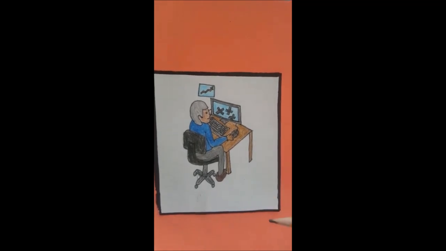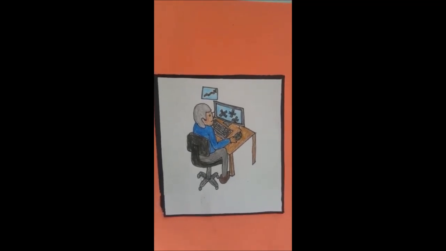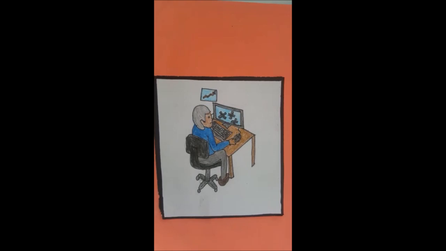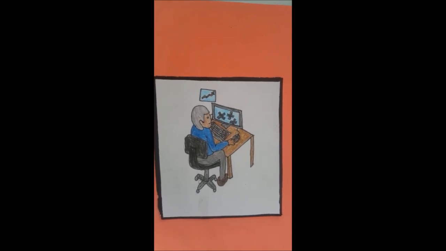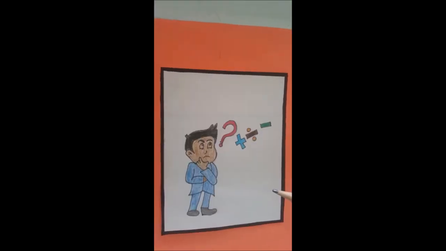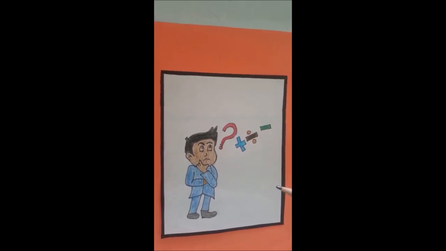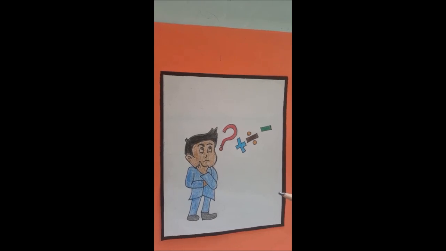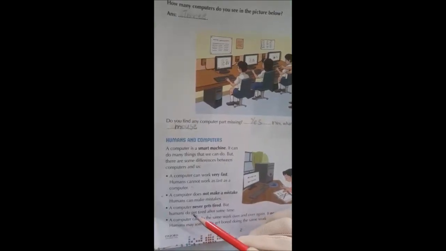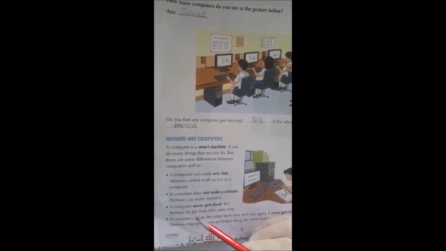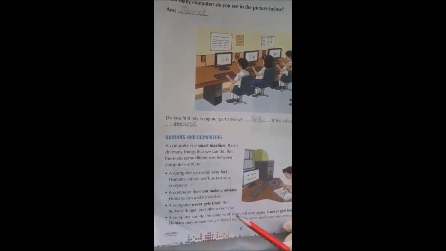Look at this picture. A computer can do a lot of work at one time and does not make a mistake. But a human cannot do a lot of work at one time. Humans can make mistakes. A computer never gets tired, but humans do get tired after some time.